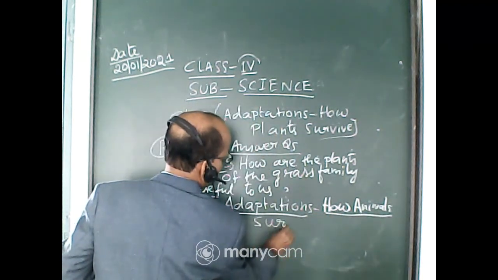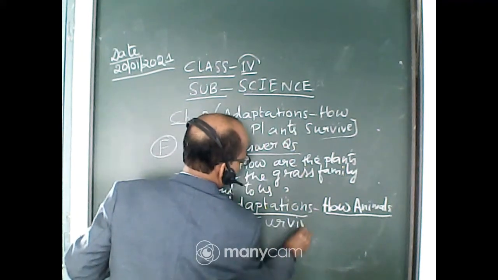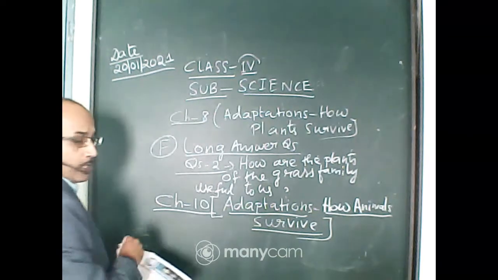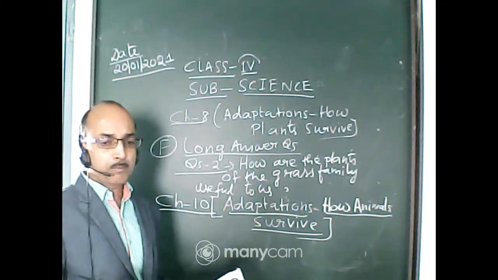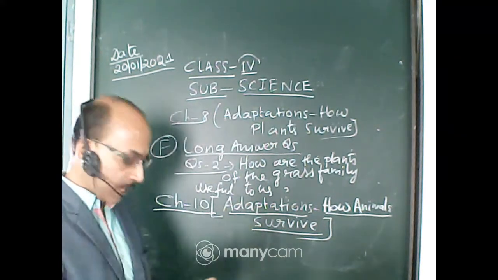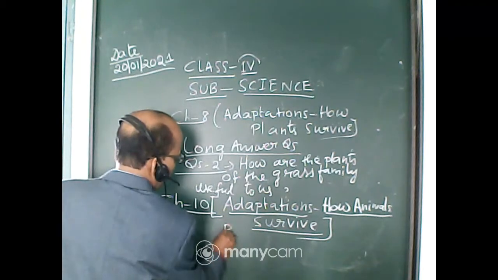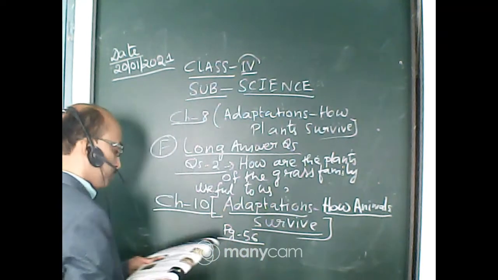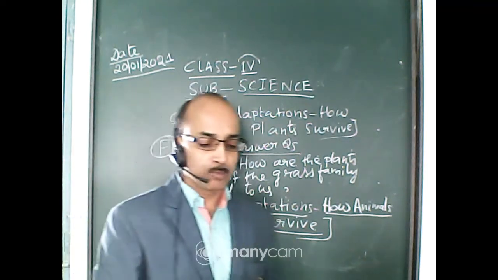The new chapter, chapter 10, Adaptations: How Animals Survive. You can follow page number 56. Please refer to page number 56 in your science book.